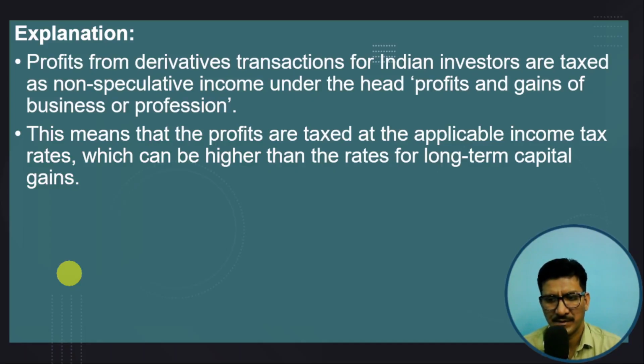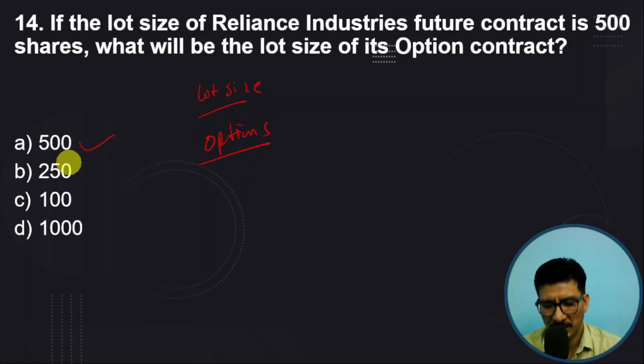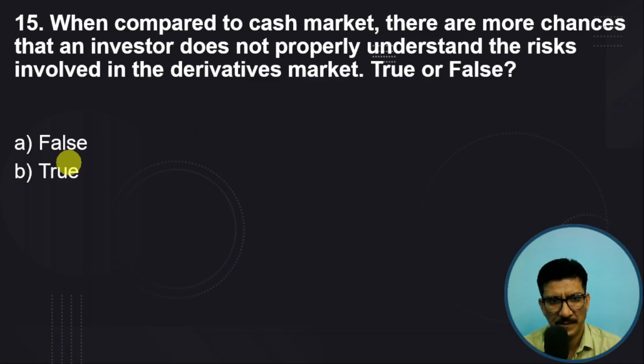So important questions. If the lot size of Reliance Industry futures contract is 500 shares, so in one lot you are getting 500 shares, what will be the lot size of the option contract? So whenever there is a futures contract which has a lot size of 500, the same goes to the options also. Option will have the same lot size. The 500 is the right answer.